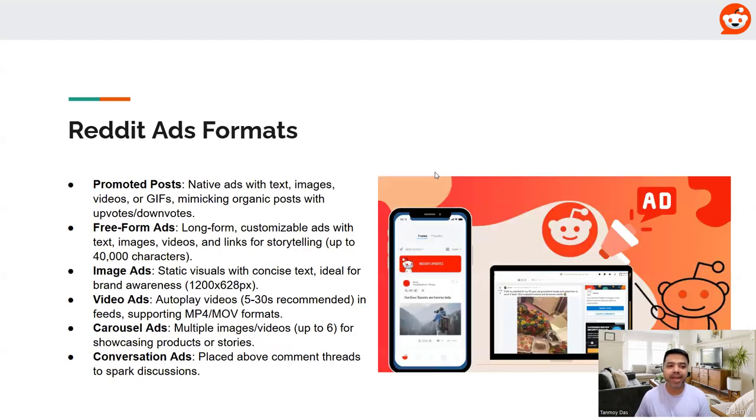Now, the different types of ads which we can create here on Reddit ads are promoted posts, wherein you can have ads with text, images, videos, GIFs added in an organic post. You can also do free form ads, which are long form, customizable ads with text, images, videos, and links for storytelling. Image ads, video ads, carousel ads you can create here. Conversation ads as well can be created, which are placed above comment threads to spark discussions.